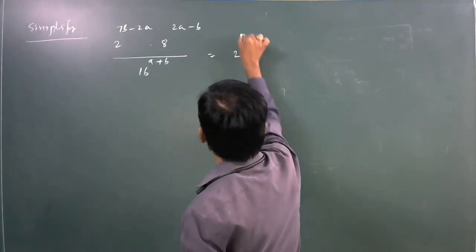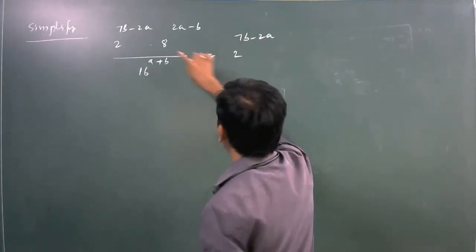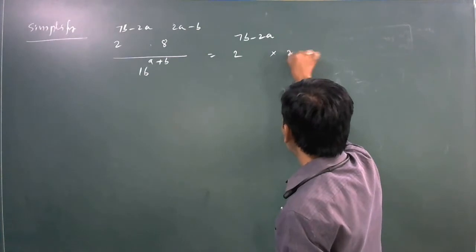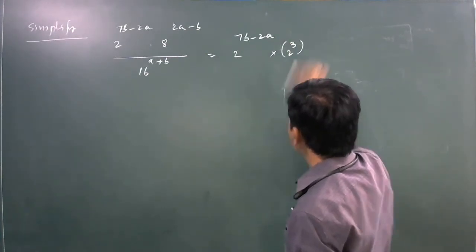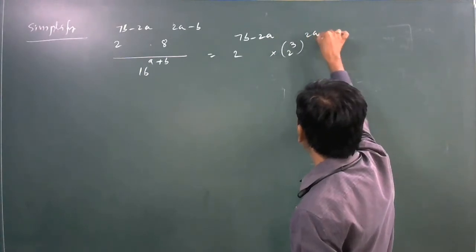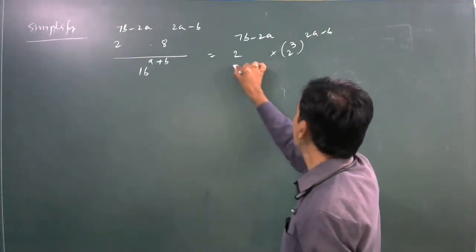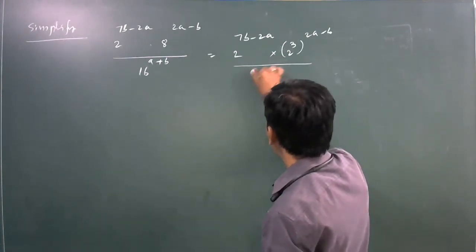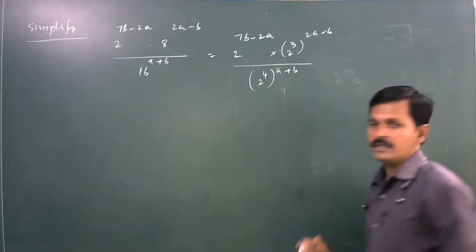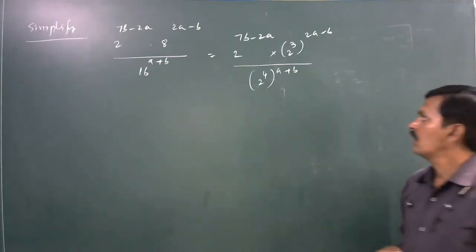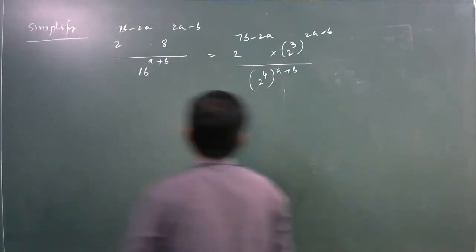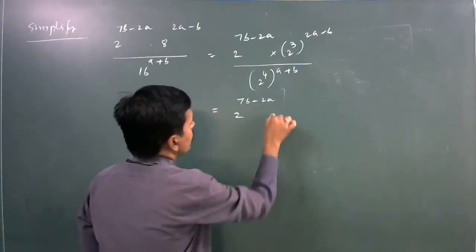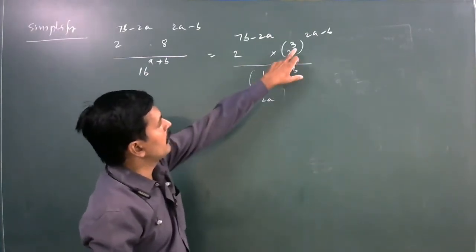Here 2 power 7b minus 2a, this 8, convert 8 into 2 cube. 8 can be written as 2 cube whole to the power of 2a minus b, divided by 16, it can be written as 2 power 4 whole to the power of a plus b. Here 2 power 7b minus 2a into, here applying a power m whole power n.